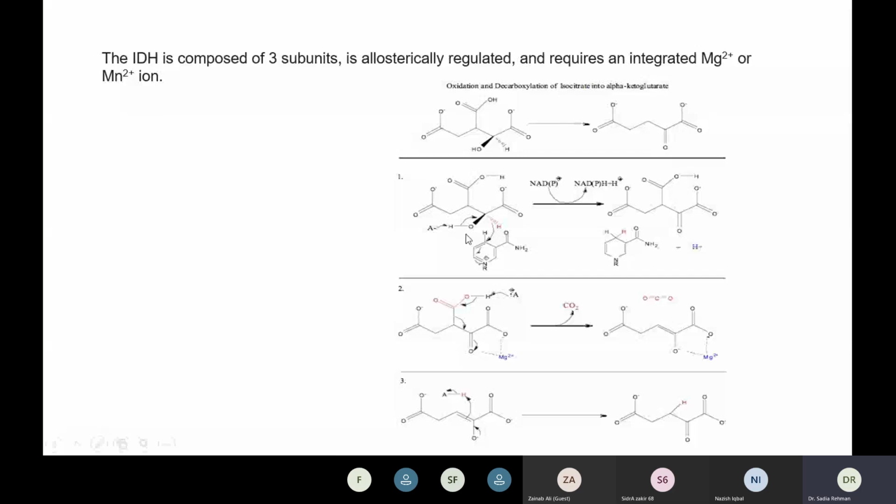Mechanism wise, this is shown in three steps, showing how this is occurring. The enzyme is actually taking part in the decarboxylation of this isocitrate ion, sorry, isocitrate ion. So it is like this. This is shown a bit more clearly in the next slide, so I will take this there.